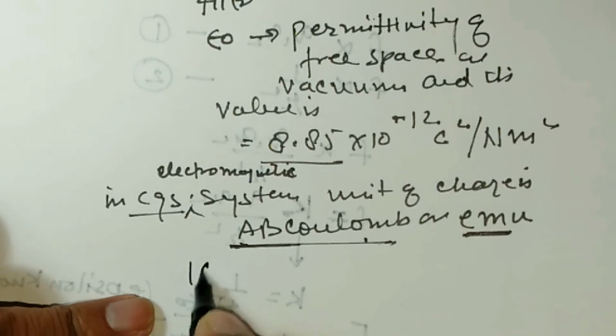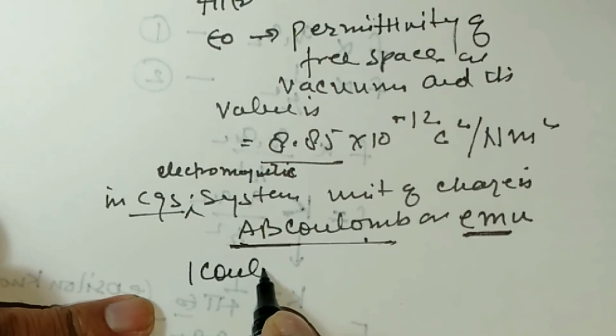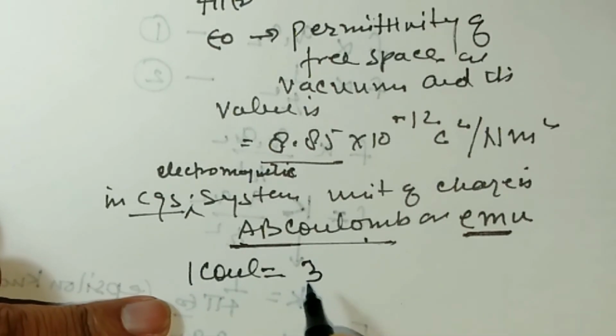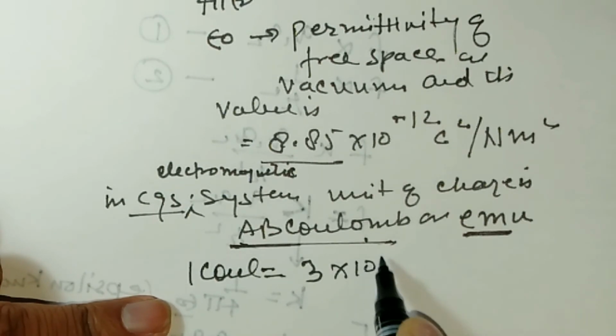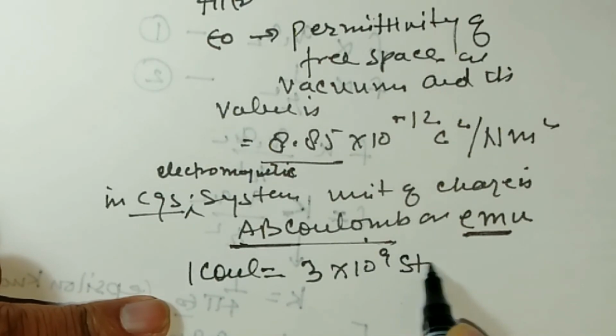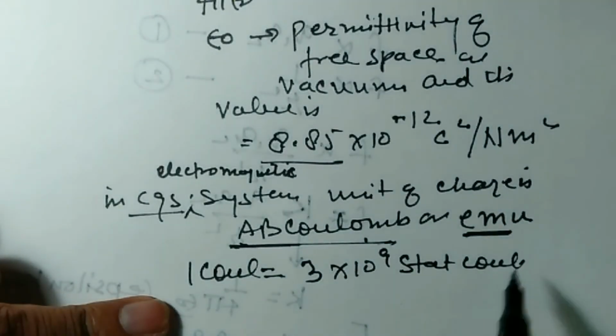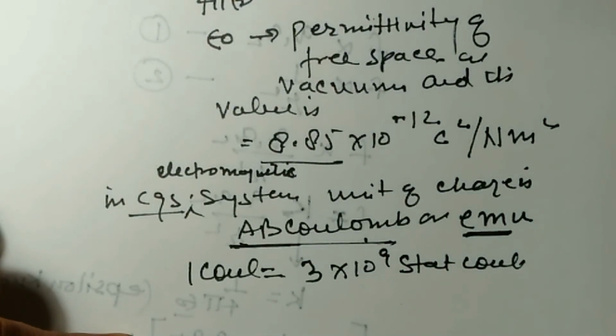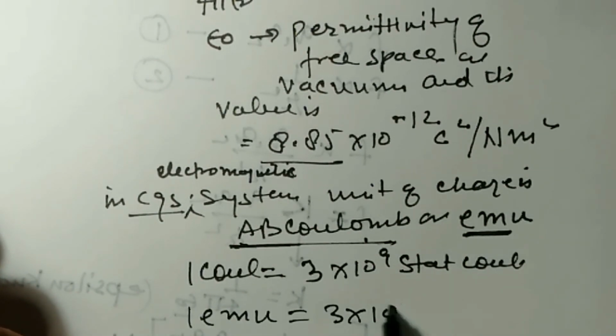What is 1 coulomb? 1 coulomb is equal to 3 into 10 to the power 9 stat coulomb. And 1 EMU is equal to 3 into 10 to the power 10 ESU.